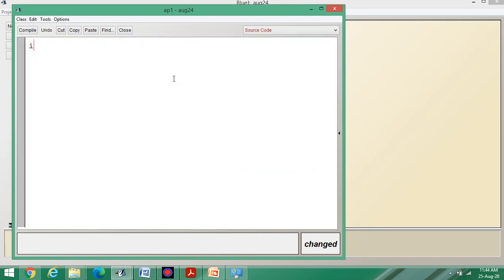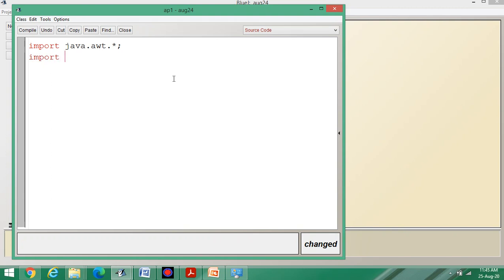Now double click, Control A. To start the program, you can write import java.awt.*. Now what is the meaning of this? Inside Java, one package AWT is there, and the star means all the functionalities and methods of AWT are imported. AWT stands for Abstract Window Toolkit.